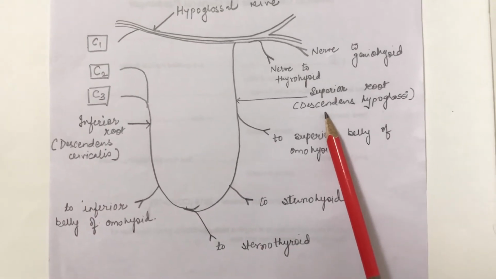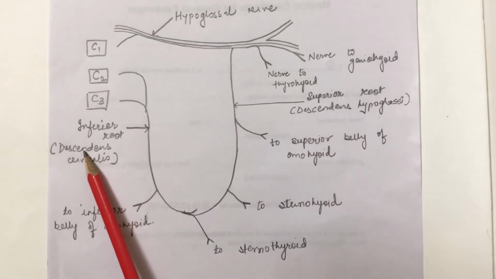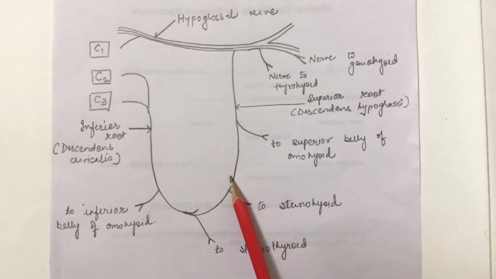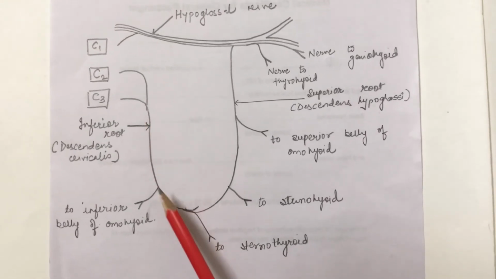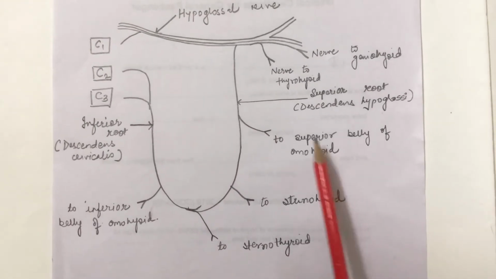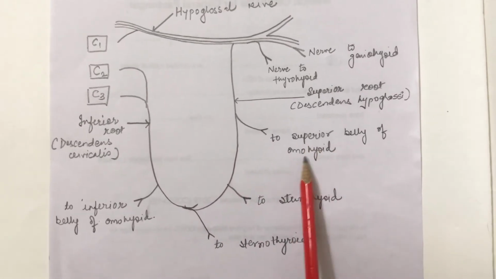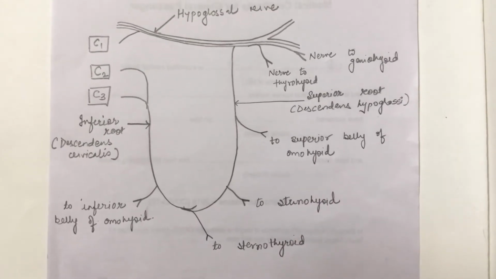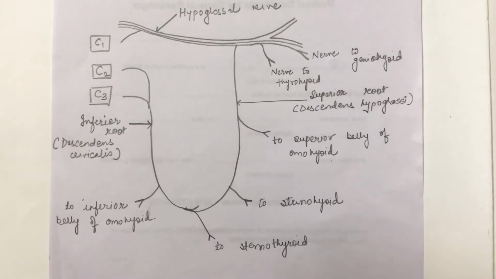Superior root runs in front of the common carotid artery, whereas the inferior root runs lateral to the internal jugular vein. Both these roots descend and form a loop in the anterior wall of the carotid sheath. This loop is known as ansa cervicalis. From the superior root, one branch supplies the superior belly of the omohyoid. This ansa cervicalis is basically to supply all the infrahyoid group of muscles, that is the muscles which are present below the hyoid bone in the neck.